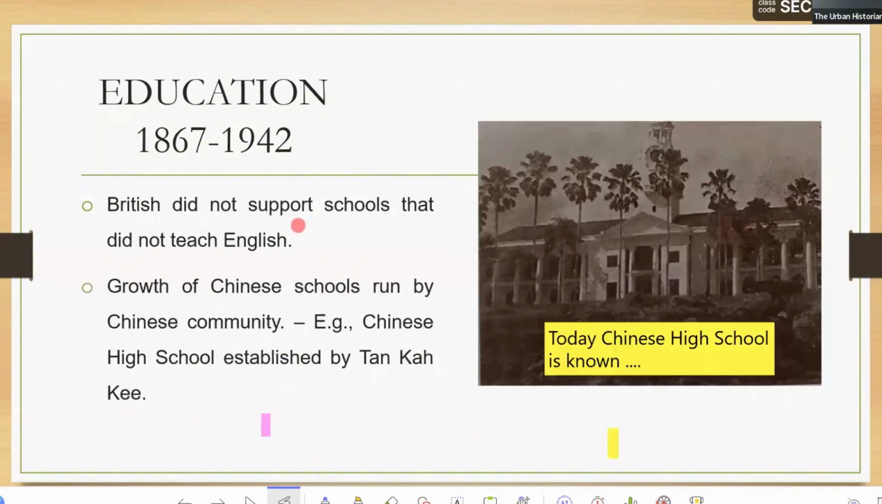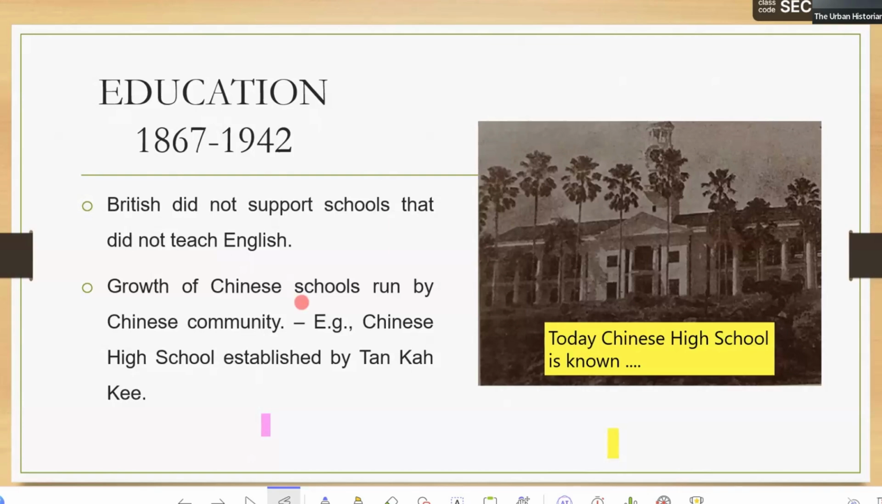Next. Whichever schools that did not teach English, the British will not give money. They did not support schools that did not teach English. So that means schools that taught Chinese, some schools were set up to teach Chinese. Maths, English, science, all that taught in Chinese. These were set up by rich traders, rich migrants who came from China, from Malaya. Some of them are very rich, so they helped by donating some money to build schools.